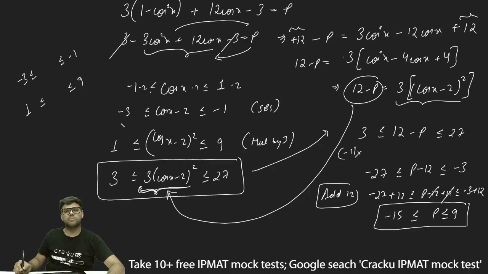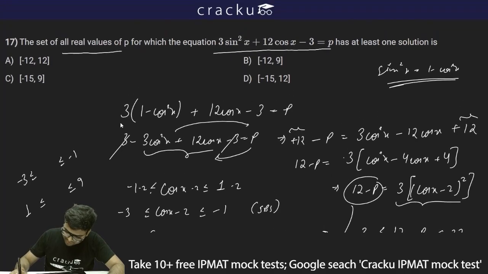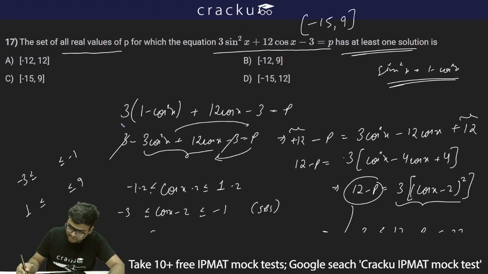P is greater than or equal to -15 and less than or equal to 9, and therefore I can say P will lie in the range of -15 to 9. The value of P will be -15 to 9, and therefore option C, which is -15 to 9, is the correct answer.